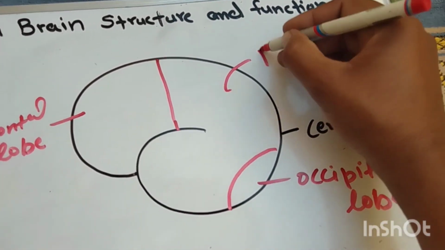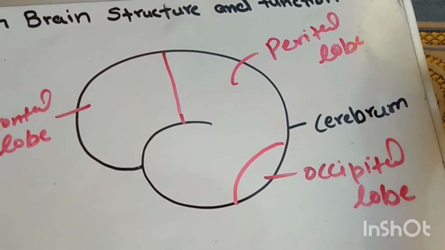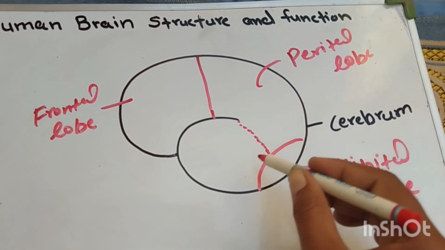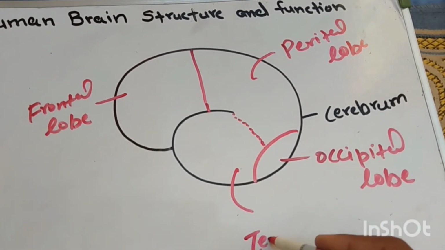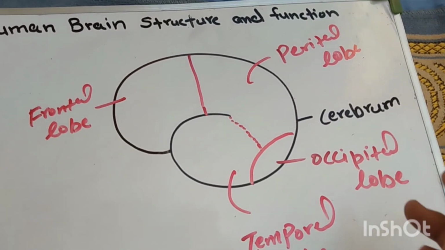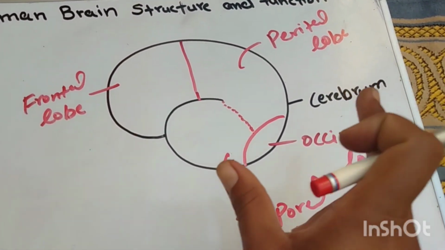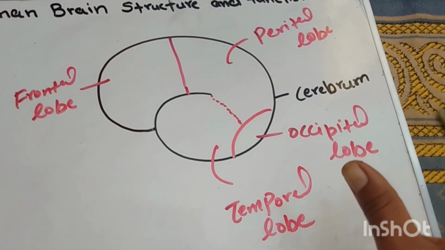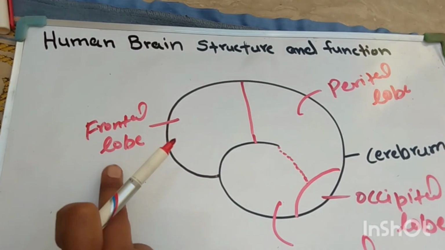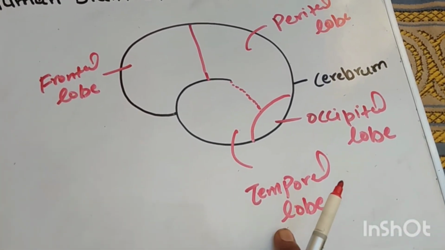This is the parietal lobe, and here is the temporal lobe. So the cerebrum is divided into four lobes, and the cerebrum is the upper and large part of the brain: frontal lobes, parietal lobes, occipital lobes, and temporal lobes.